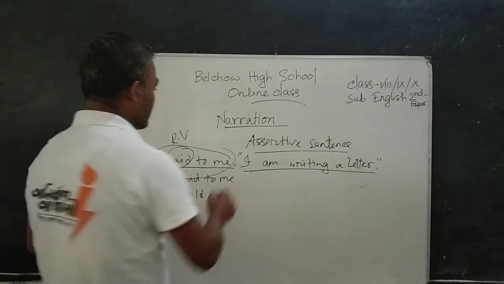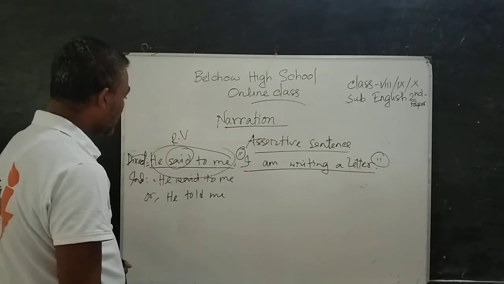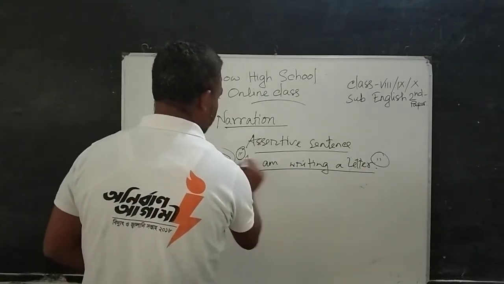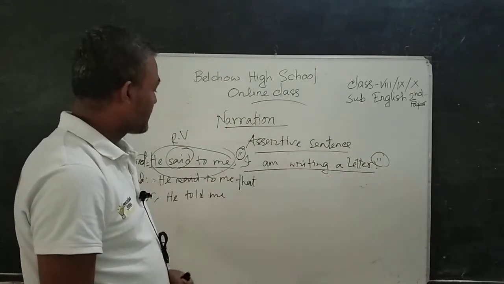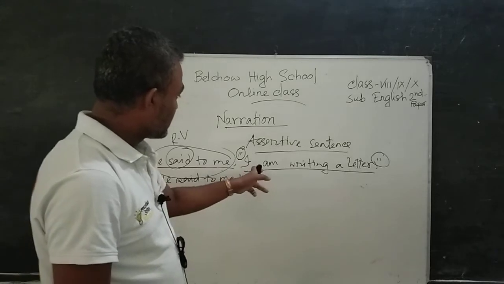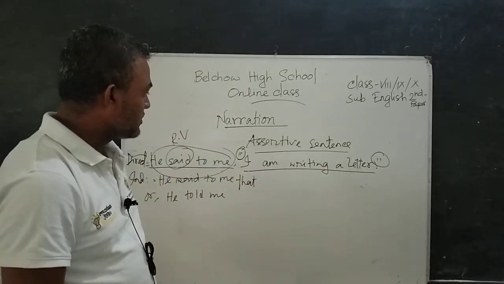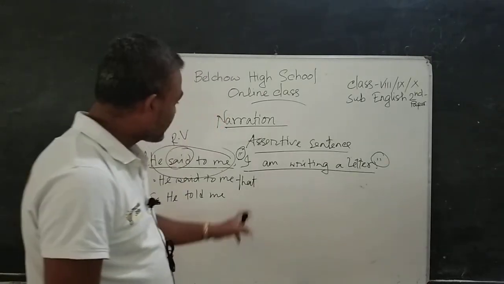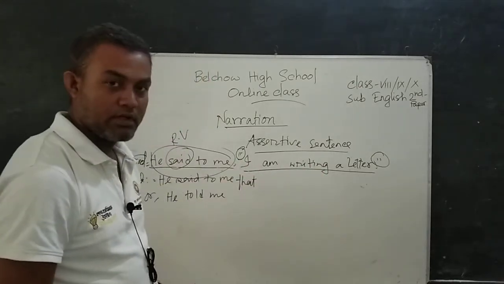Number 2, inverted comma. Here we have to use that in lieu of the inverted comma, as it is in assertive mode.